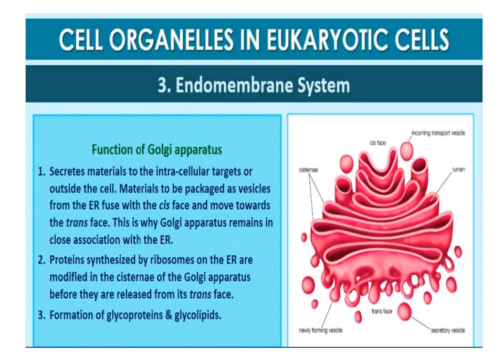Functions of Golgi apparatus. The Golgi apparatus principally performs the function of packaging material to be delivered either to the intracellular targets or secreted outside the cells. Material to be packaged in the form of vesicles from the endoplasmic reticulum fuses with the cis face of the Golgi apparatus and moves towards the maturing face. A number of proteins synthesized by ribosomes on the endoplasmic reticulum are modified in the cisternae of the Golgi apparatus before they are released from its trans face.